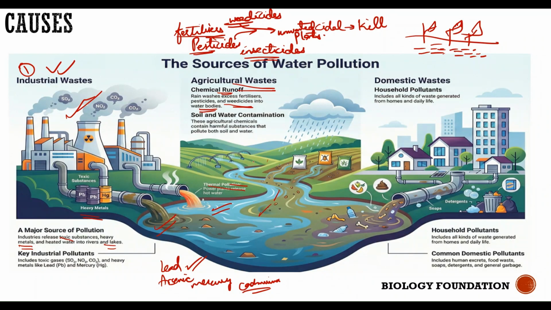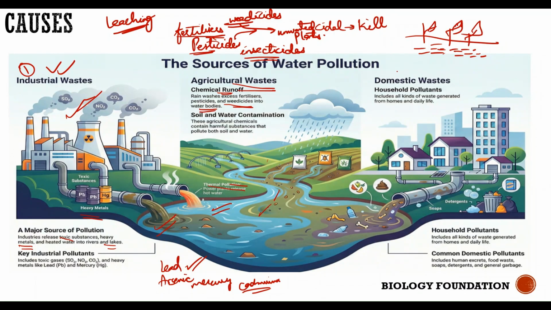And apart from that, leaching is nothing but when excess amounts of fertilizers accumulate in the soil; we use the term leaching. This leaching is also a major contributor to soil pollution as well. Since here we are talking about water pollution, how does it contribute? The excess fertilizers get washed off by rain and released into water bodies like rivers and oceans.